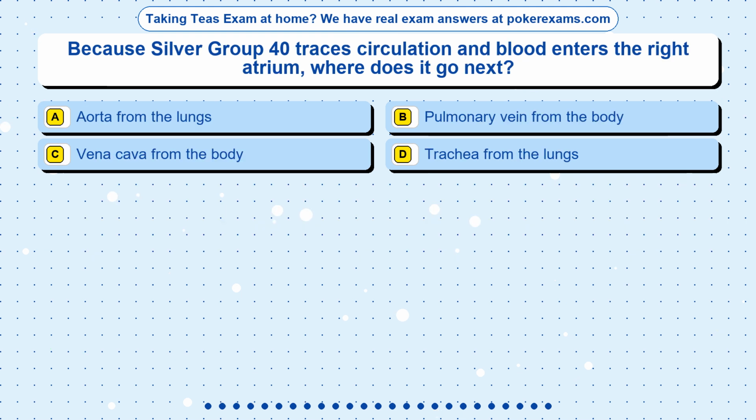Question 15. Because Silver Group 40 traces circulation and blood enters the right atrium, where does it go next? Option A, aorta from the lungs. Option B, pulmonary vein from the body. Option C, vena cava from the body. Option D, trachea from the lungs.